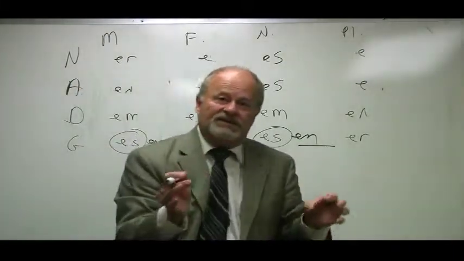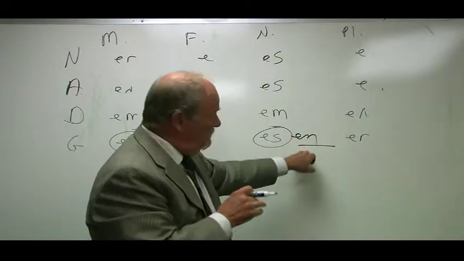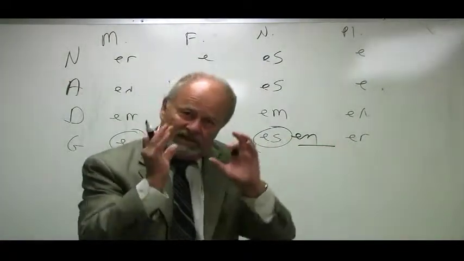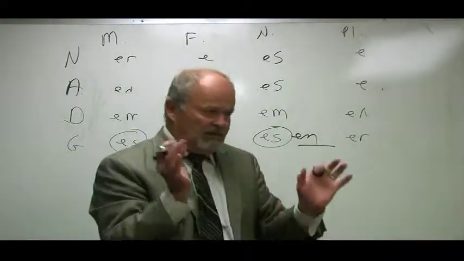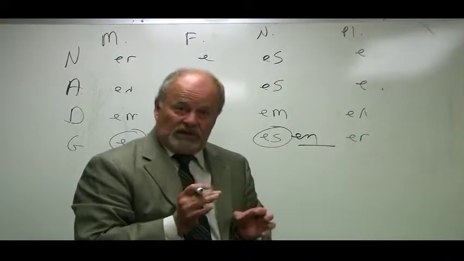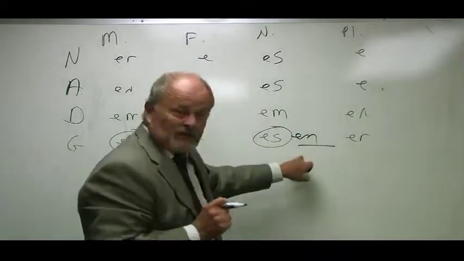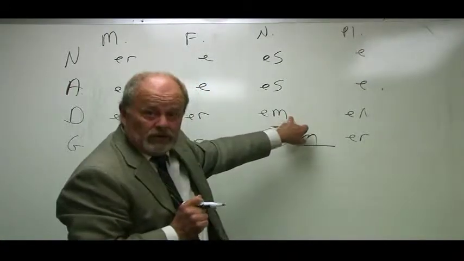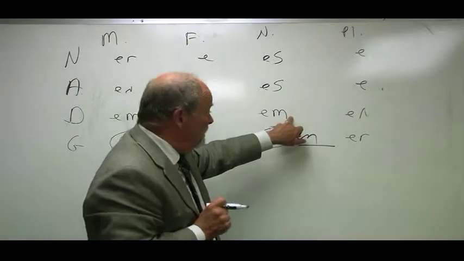Well, to cut to the chase, a descriptive adjective in front of a noun only takes a strong ending if it has to. It would just as lief lay there and take a weak ending if it could. But if it's the only show in town, if it's the only thing in front of the noun, it will show you the case and gender of that noun.